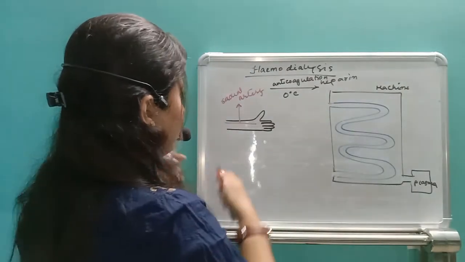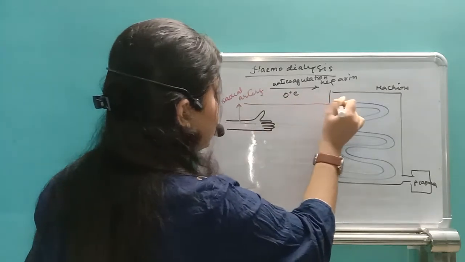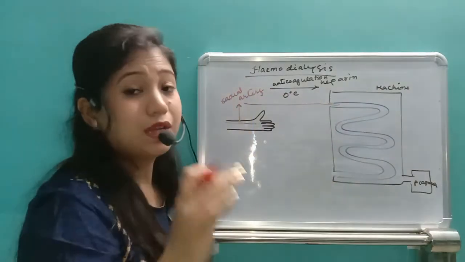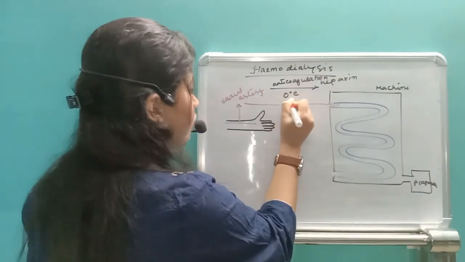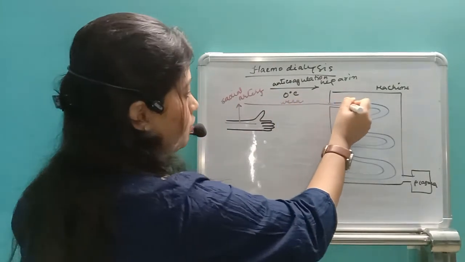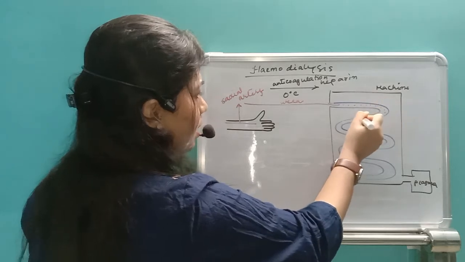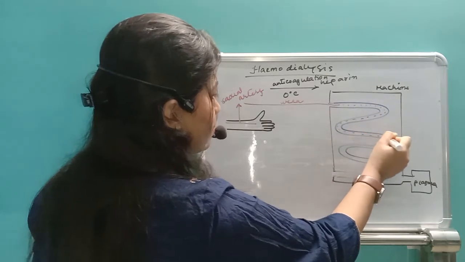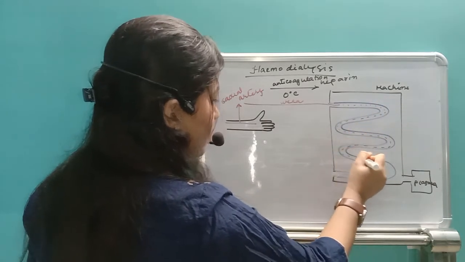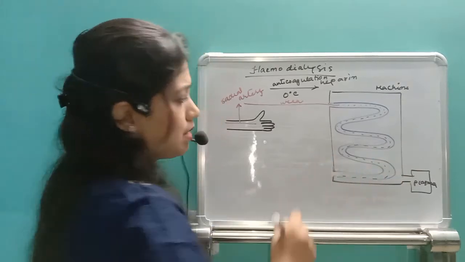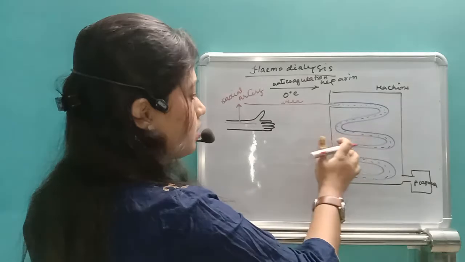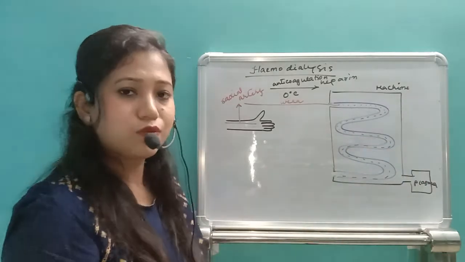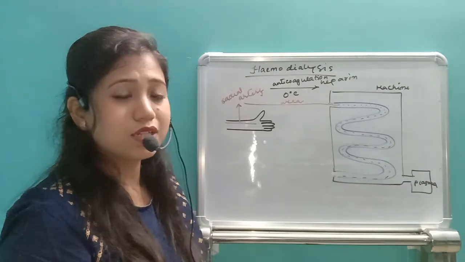Now when this blood enters, what will happen? Because the kidney is not working, the blood will have a high level of urea. This blood passes through this semi-permeable pipe. Outside, the normal constituents of the plasma do not contain urea.